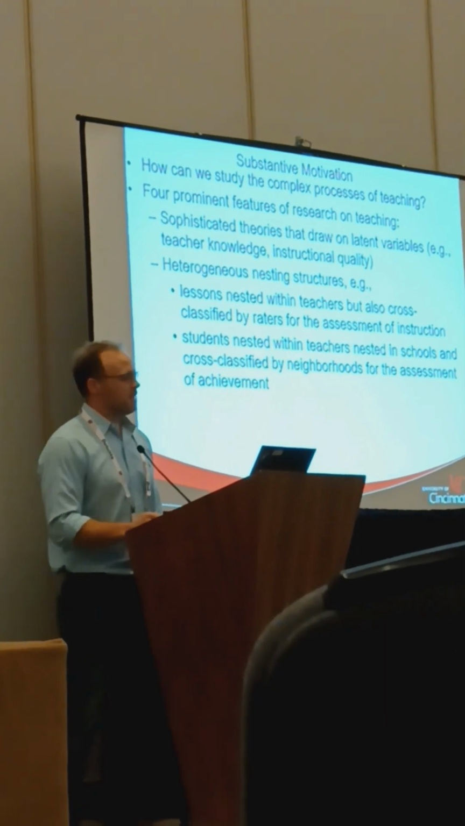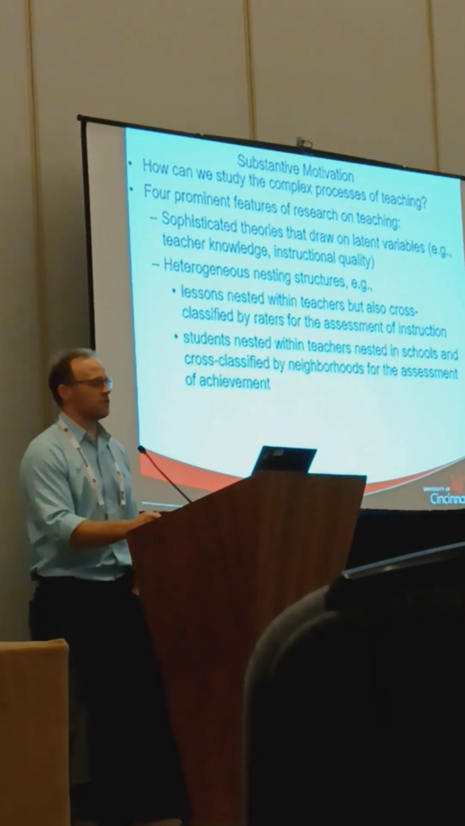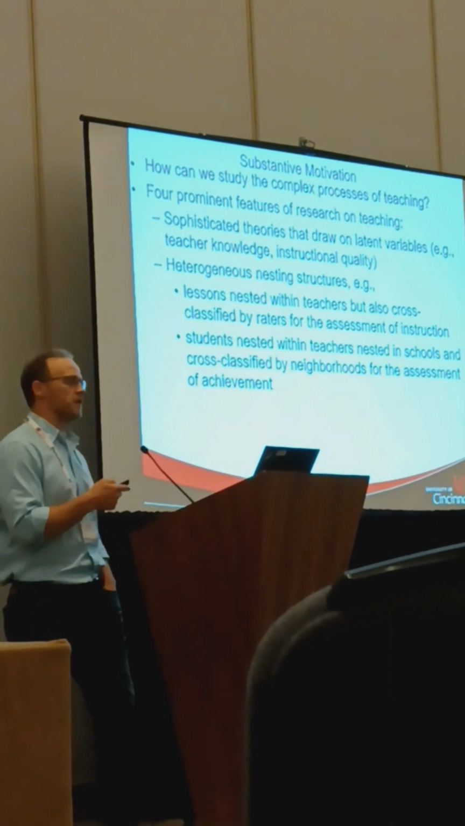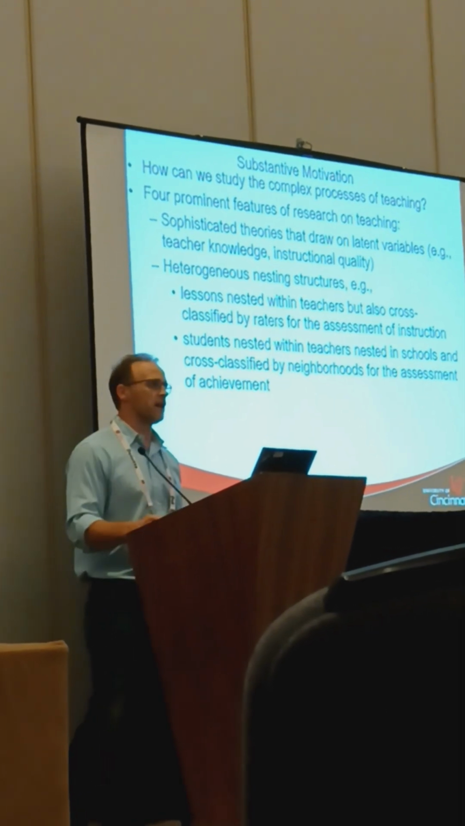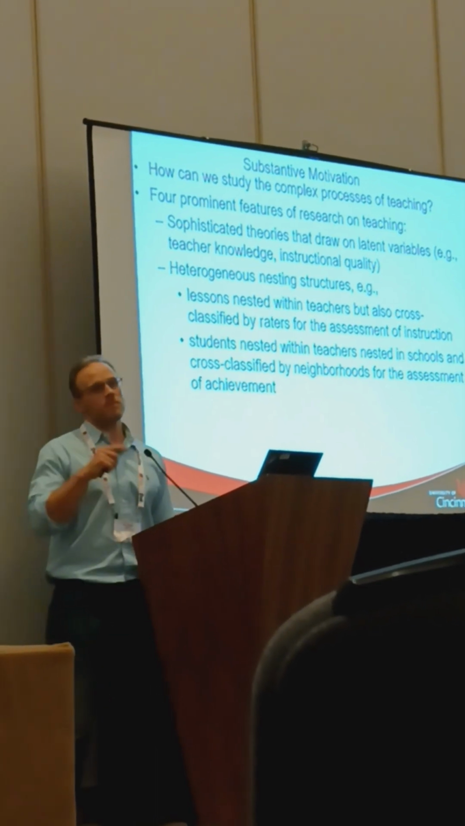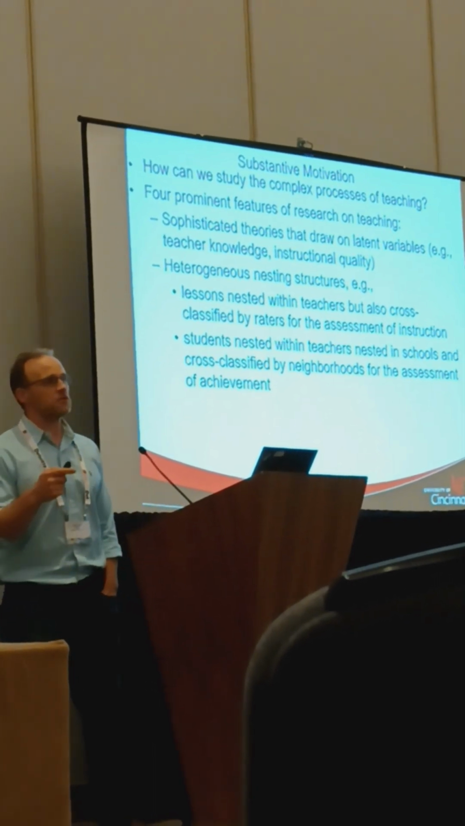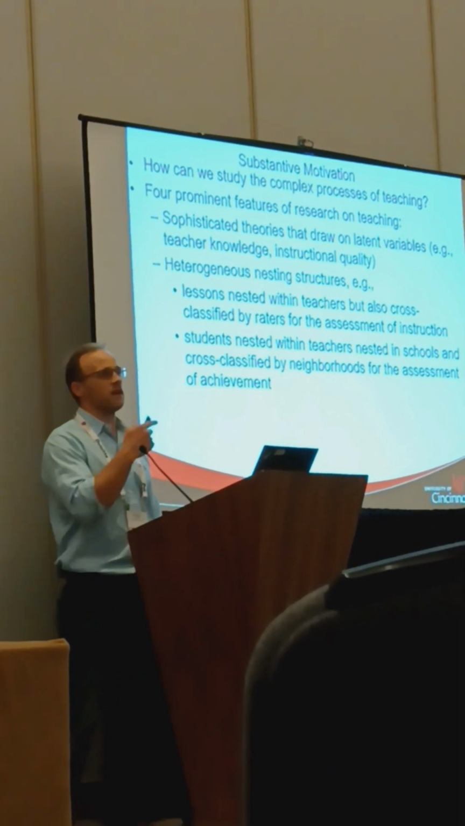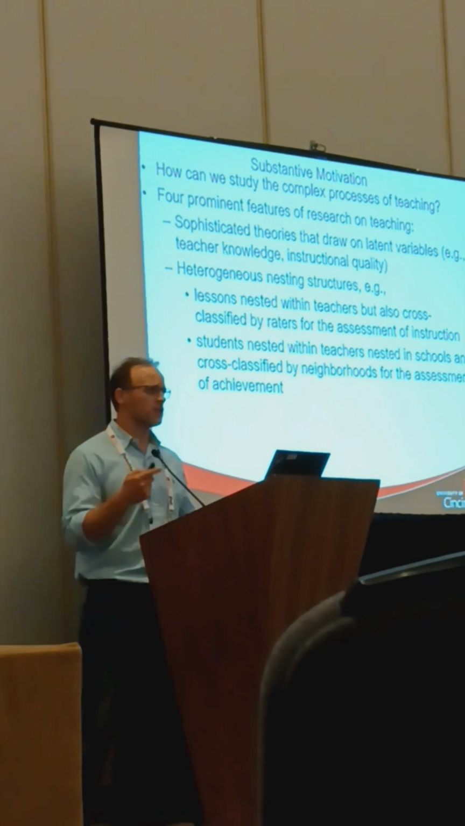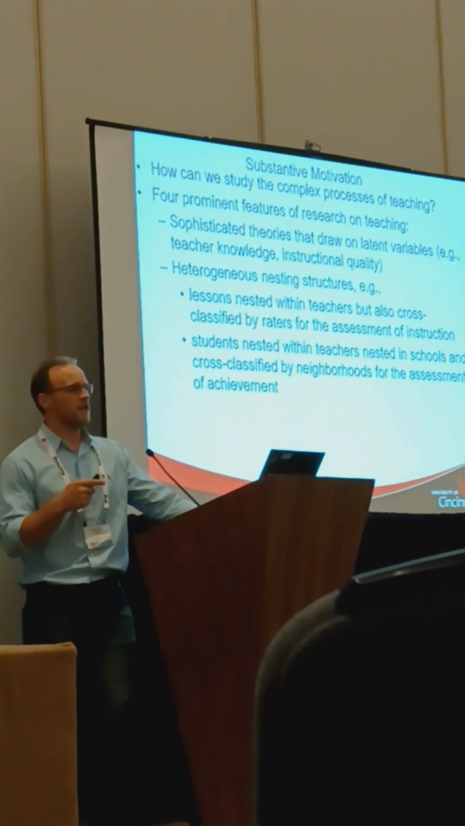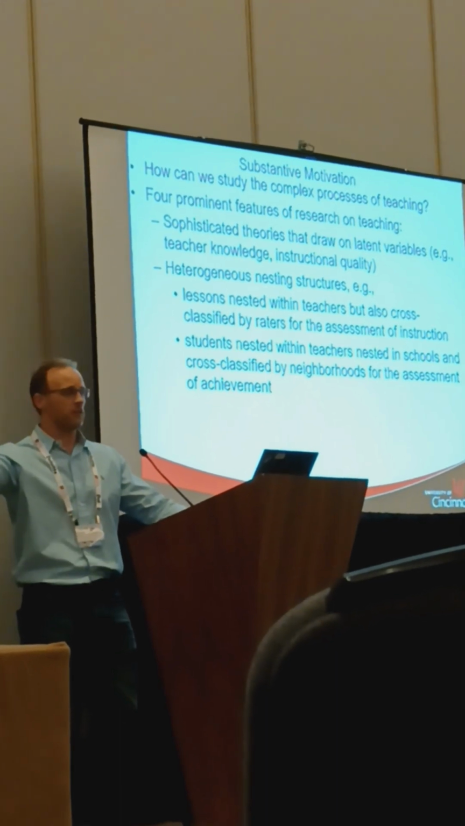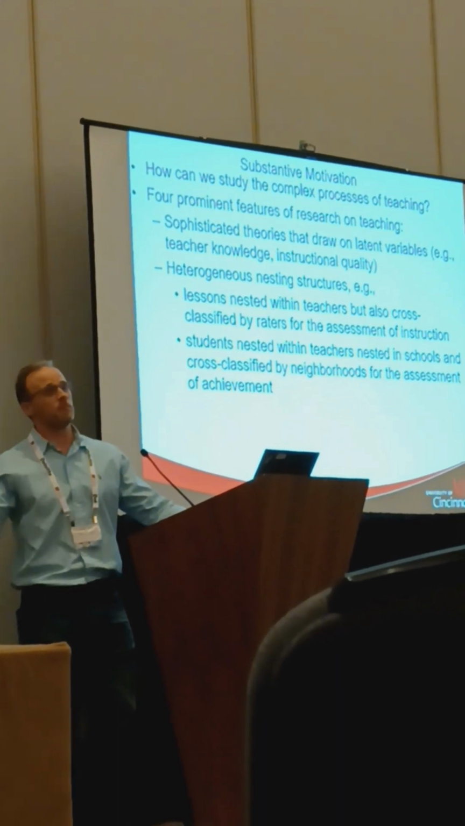The second feature is heterogeneous nesting structures. And these are a little bit more complex. So if you haven't heard of these, I'll try to unpack this both verbally here, and then we'll have a couple of diagrams in a minute. What do I mean by heterogeneous nesting structures? I think many people are familiar with nesting structures, and this is something like students nested within classrooms. That's a very simple nesting structure. And that one's going to persist in this example. We will take students nested within teachers. You can also consider them to be nested within schools, you're probably familiar with, and also cross-classified by neighborhoods.